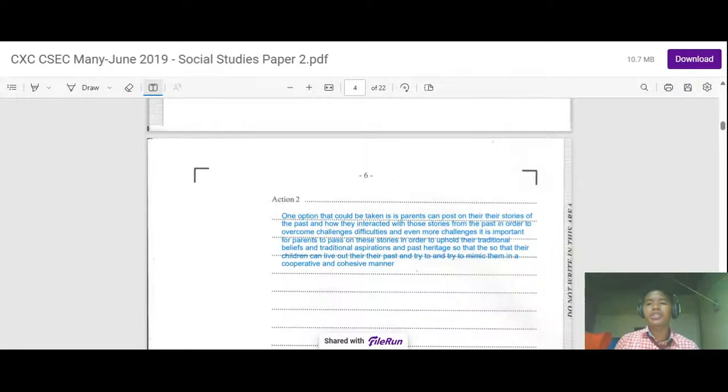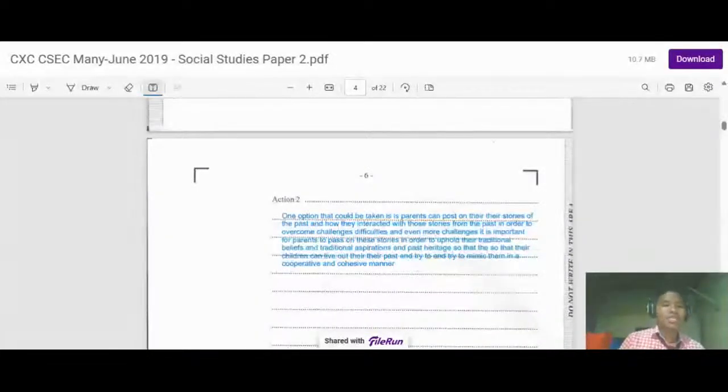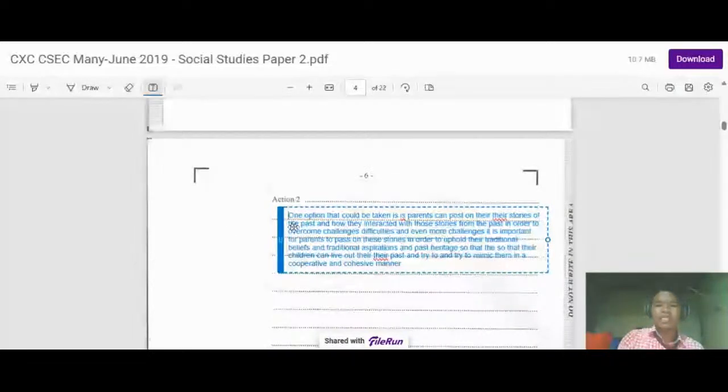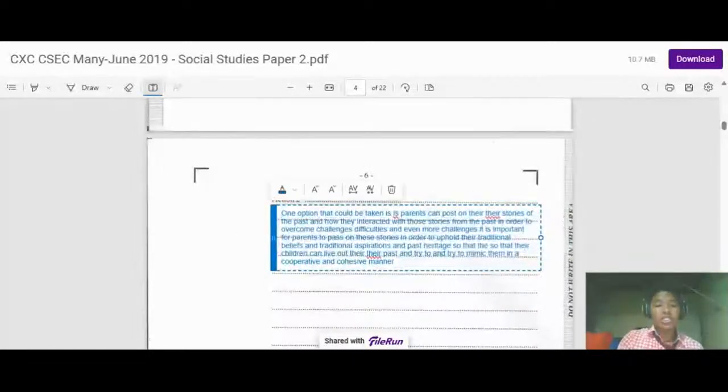Parents could tell stories to their kids, and their kids could learn about their past and the past traditional things that occurred. A good example of this is within my life. Since I was a kid, my parents always said, "I did this, I did that," and from hearing those stories, I try to live and do some of the things that they did. And that has helped the family in general to keep that family tradition alive. And that has been proven to be very effective. So this is the answer here. This is the second action that could be taken.